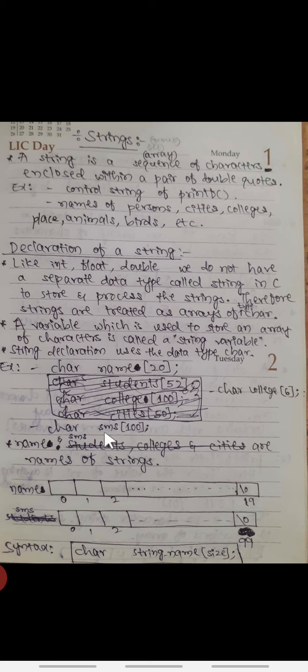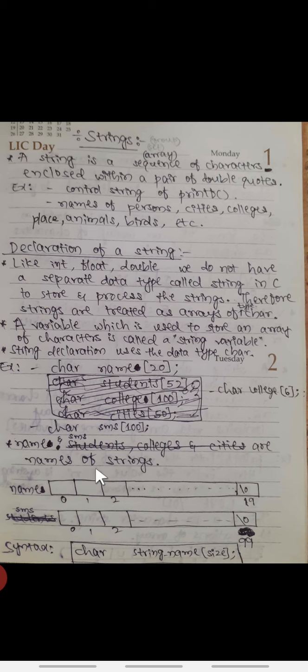SMS is one name of a string, but within that string, how many characters can we store? 100. So in these examples, name, college and SMS, these all are string names, or names of strings.